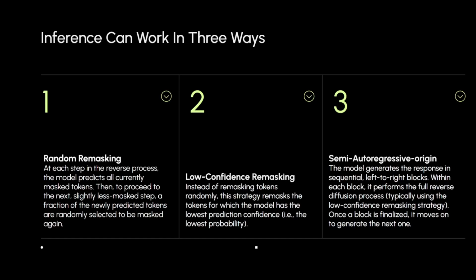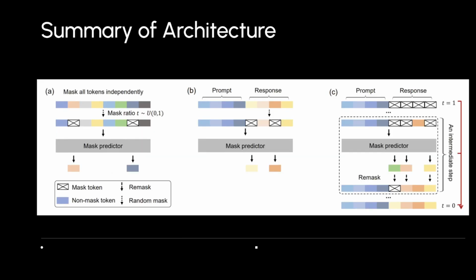Okay. Yeah, and then inference can work in 3 ways, and then a summary of the architecture. Basically, mask tokens independently with a mask ratio from 0 to 1, and then it predicts them. You take cross entropy loss during stage 1, and it's just trained that way. Then for stage 2, the prompts don't get masked. This gets masked, and you only calculate cross entropy on the tokens that it predicts. Or sorry, only mask tokens.